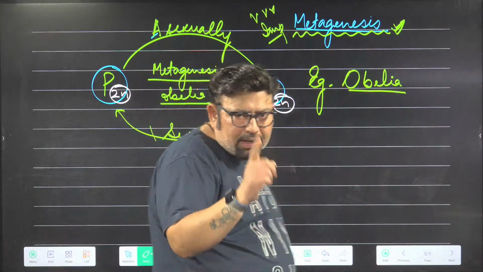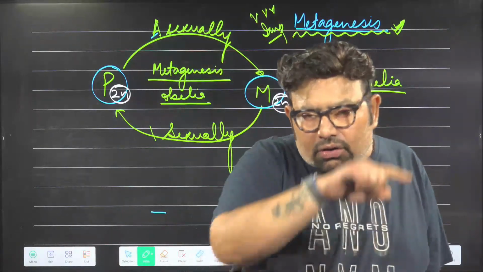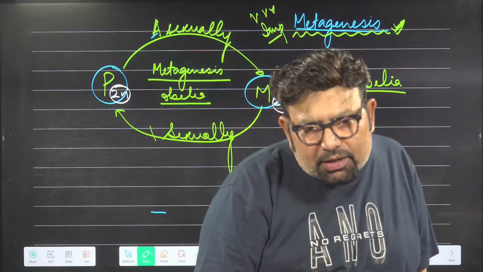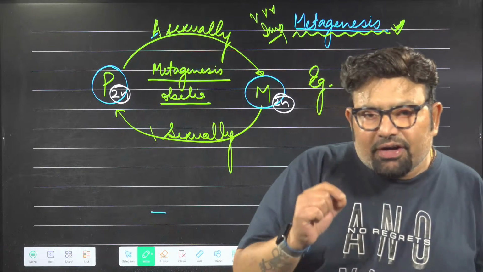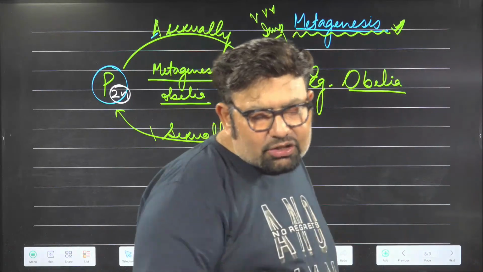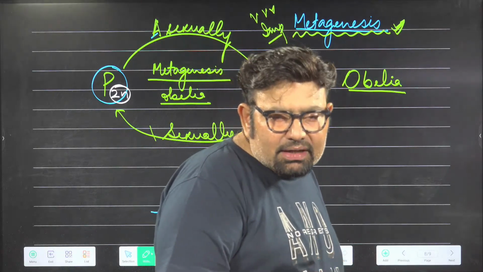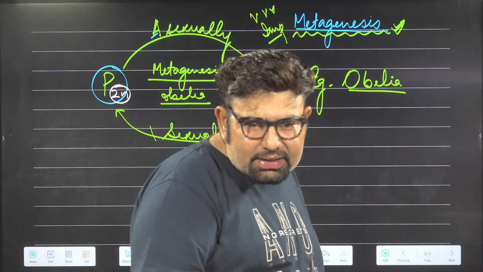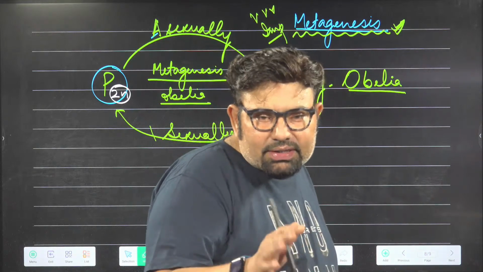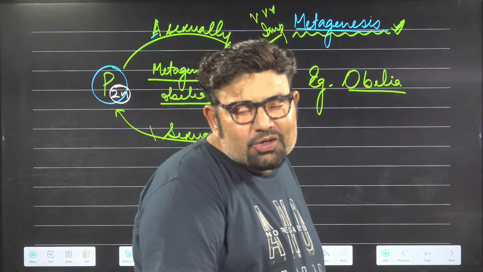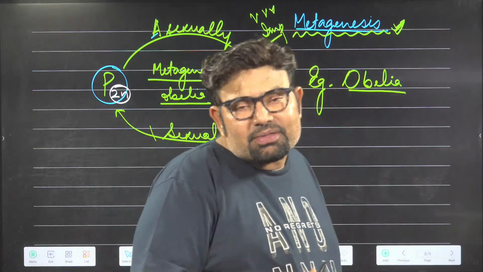This is different from plants. In plants, there is a haploid-diploid alternation. Here, the alternation is medusa and polyp, both diploid. So this is different from the plant's alternation of generation. This particular alternation of generation is known as metagenesis. I have not seen metagenesis in any other phylum of the animal kingdom. Both are diploid forms.